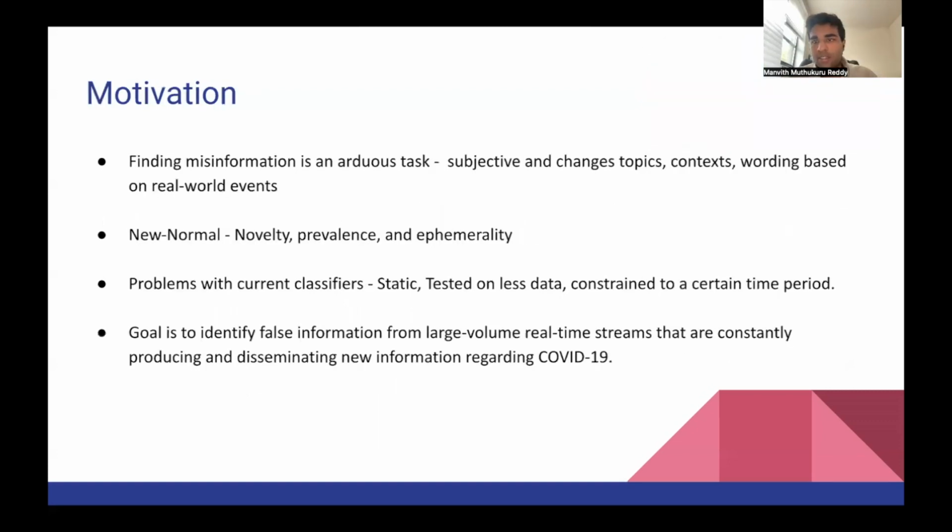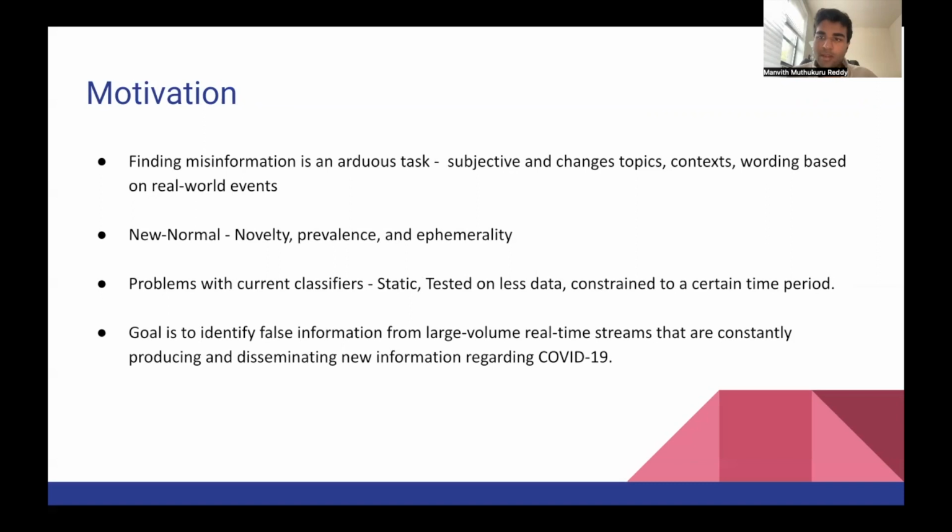So the motivation for finding misinformation is because it's not really an easy task. It's not easy to classify what is misinformation and what is not, because oftentimes news itself is not black and white, it's subjective. What some people think is the truth is what some people think is false. And one more thing about misinformation is that it often changes topics and context. So it's very topical and very current. If the current topic is about COVID, it's going to be about COVID, but maybe a year or two down the line, it might not be about that.